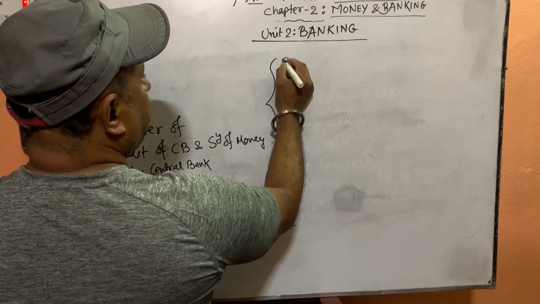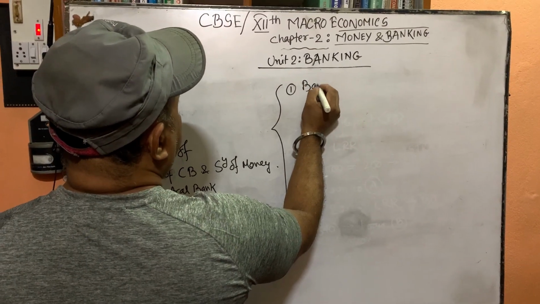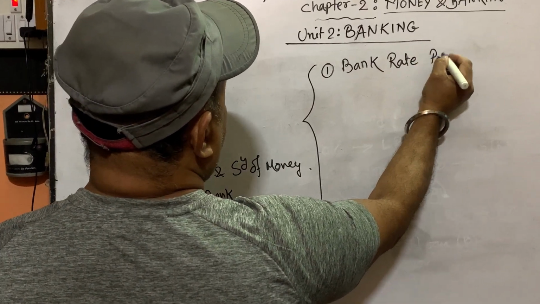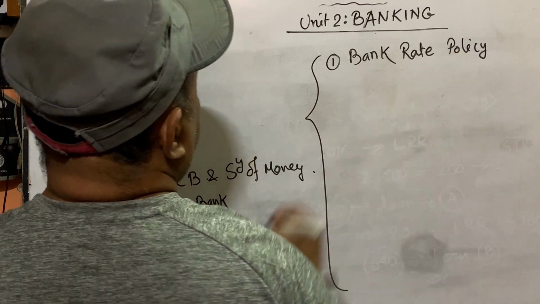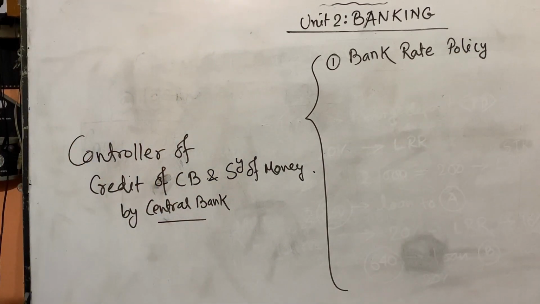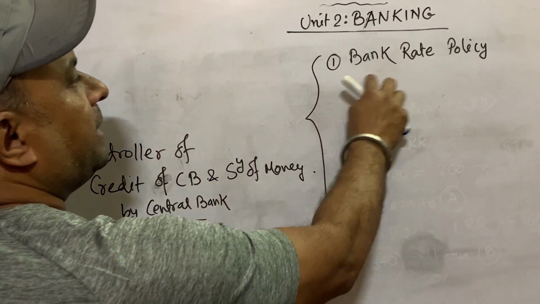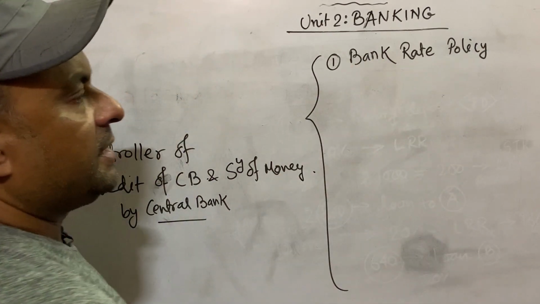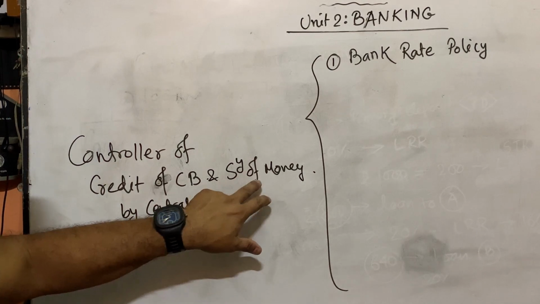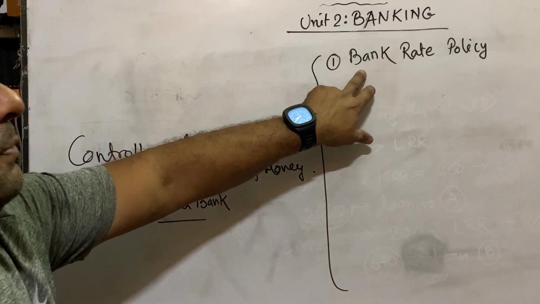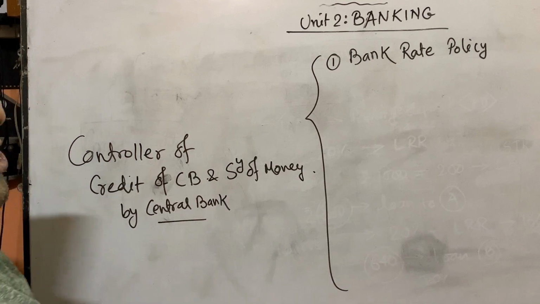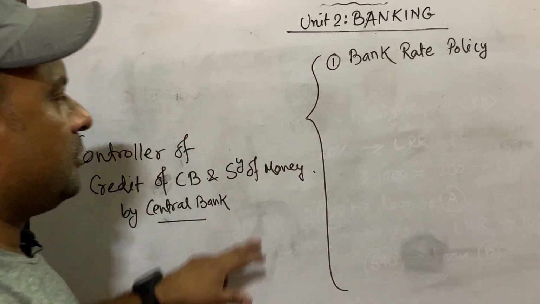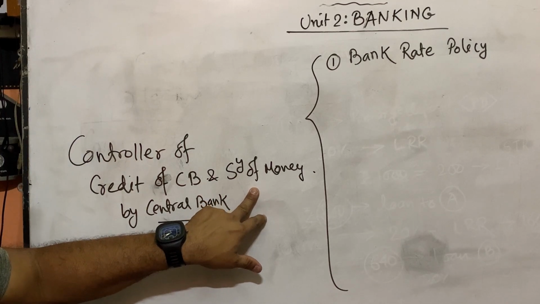First one is bank rate policy. This topic is very important for chapter 3 also, and you will get the details based on that topic. Bank rate policy is the first policy of the central bank to control credit and money supply in the country. Bank rate policy means the lending rate of commercial banks. This is also controlled by the central bank. What will be the lending rate of commercial banks? This thing is also decided by the central bank.